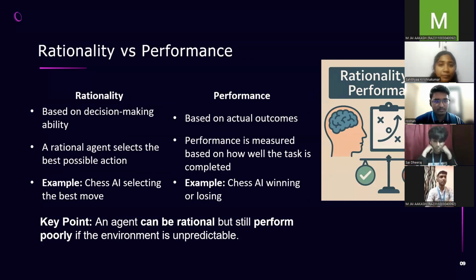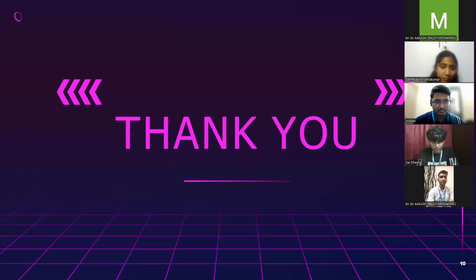Rationality versus performance. Rationality is based on decision-making abilities, whereas performance is based on actual outcomes. A rational agent selects the best possible action, whereas performance is measured based on how well a task is completed. For example, rationality says selecting the best move, whereas performance says winning or losing. The key point is that an agent can be rational but still perform poorly if the environment is unpredictable.